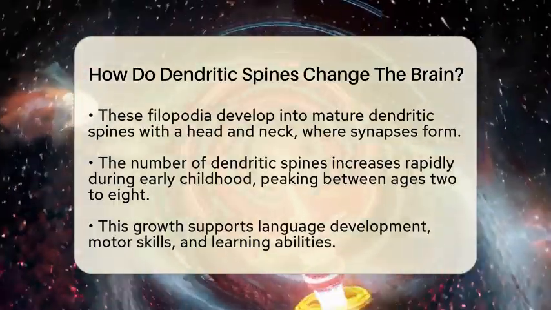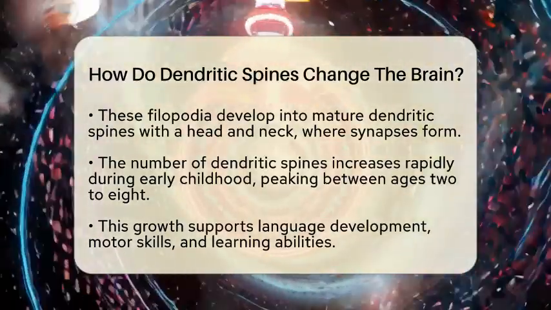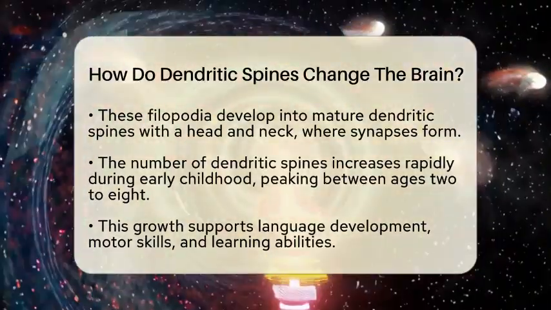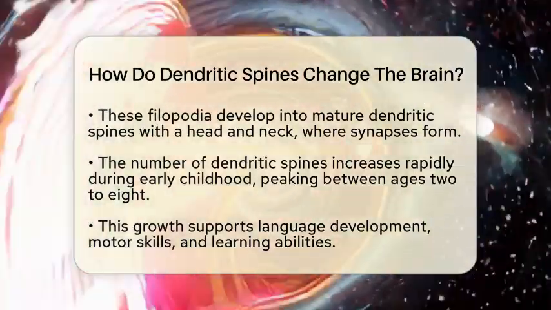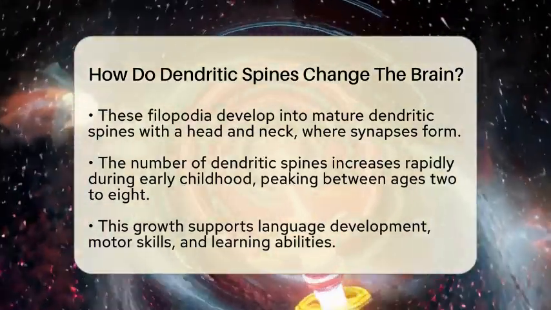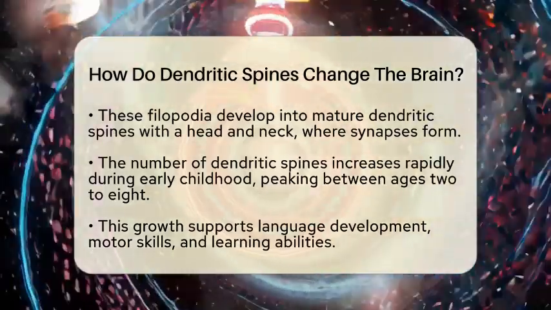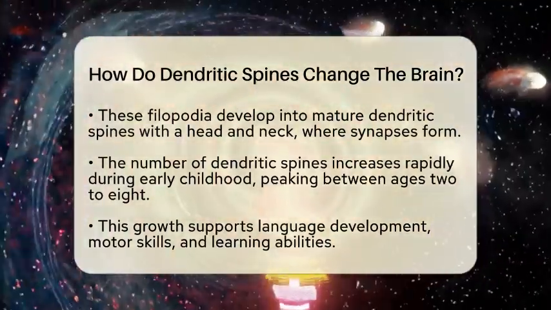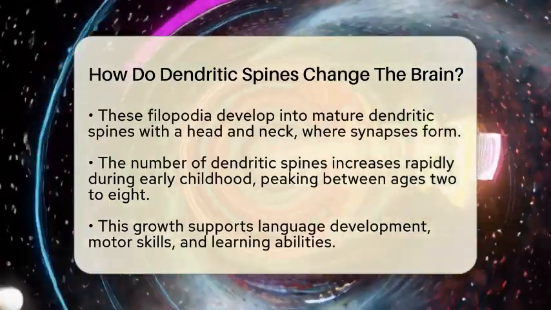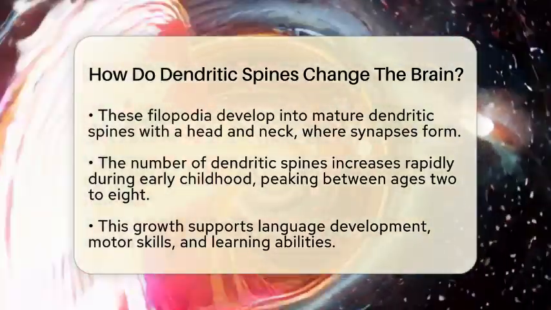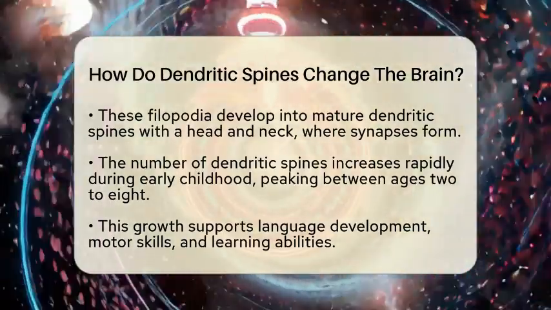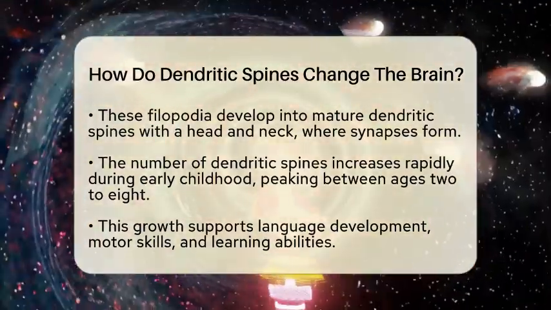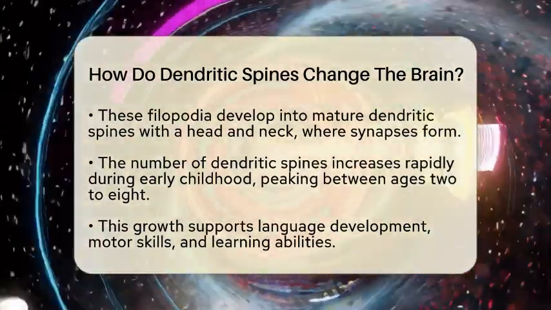As the brain grows, these spines change in number and shape, depending on what the child experiences and learns. In the first few years, the number of dendritic spines increases quickly, peaking around ages 2 to 8. This rapid growth supports the brain's ability to learn new skills, understand language, and develop motor abilities. During this time, the brain is very plastic, meaning it can easily change and adapt based on experiences.